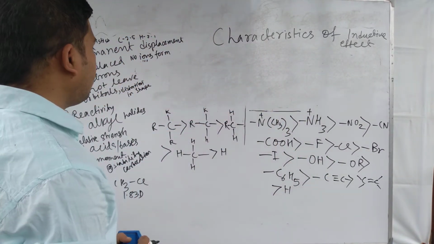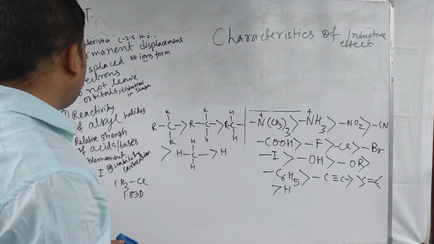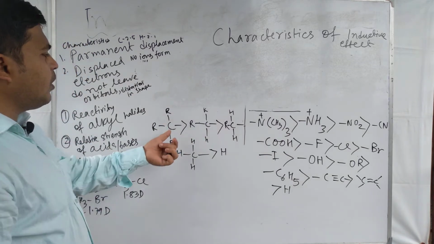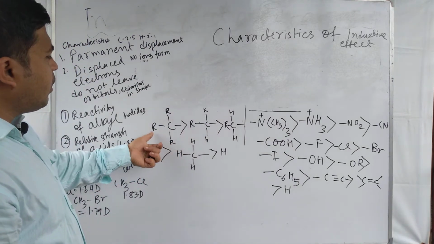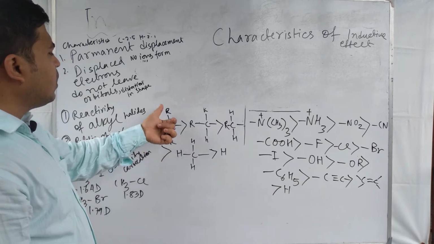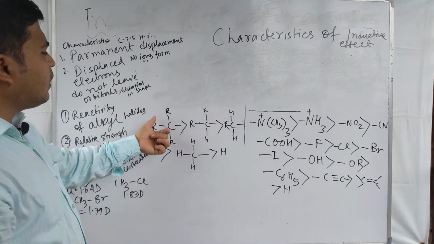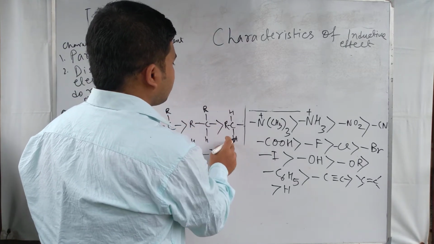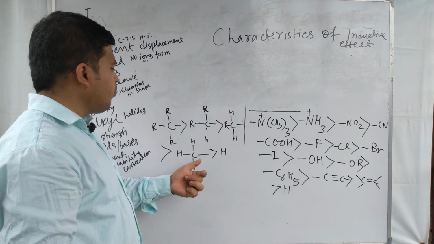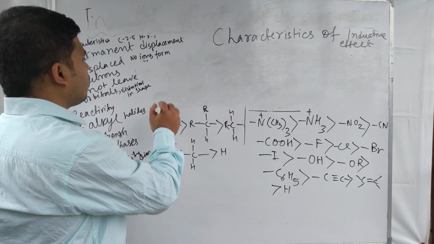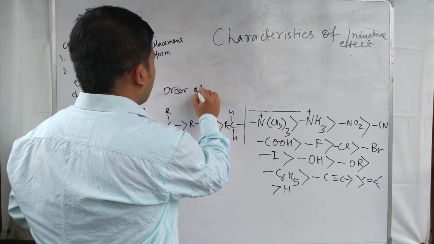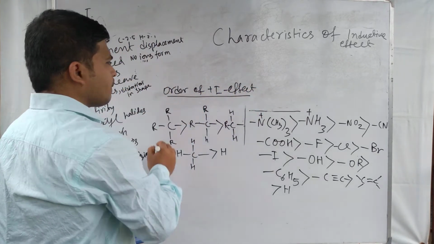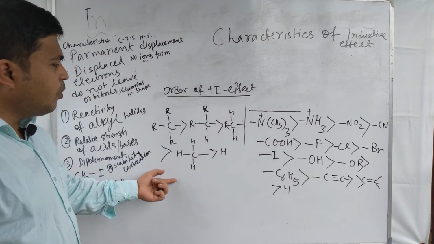Next we have to understand the order of inductive effect. Suppose here it is a tertiary carbon atom, attached to 3 other carbon atoms. This is a secondary compound, and this is the general formula of a primary compound. The order of plus I effect is not equal in all cases.